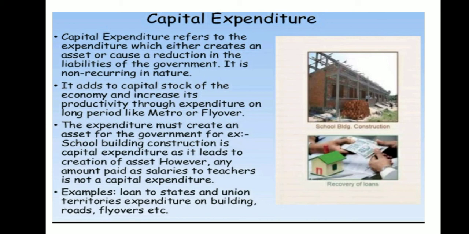It adds to the capital stock of an economy and increases its productivity through expenditure over a long period, like metro or flyovers. Right? It increases the capital stock of that particular country. In whichever country the capital expenditure is made, the expenditure must create an asset for the government. Example, that is school building construction. It's a capital expenditure as it leads to the creation of assets.